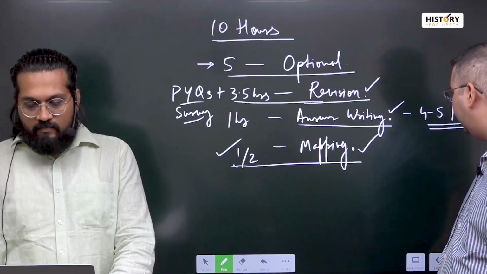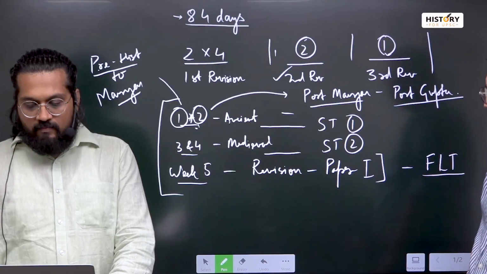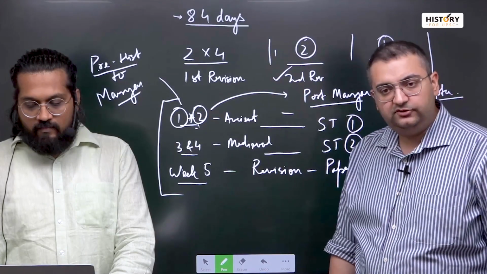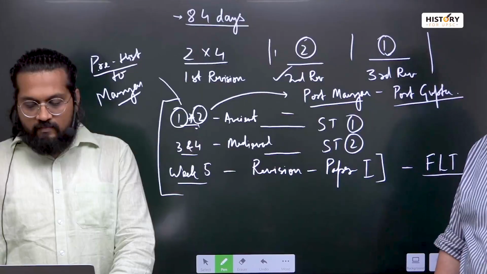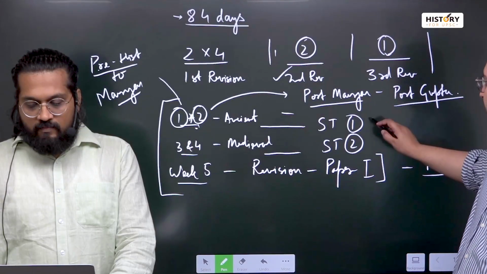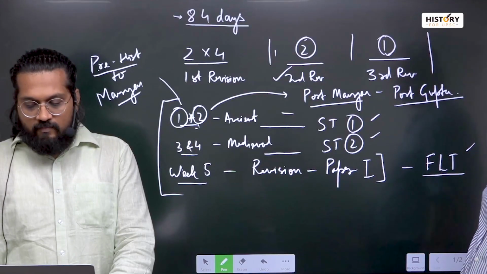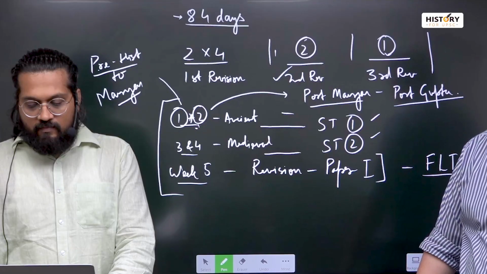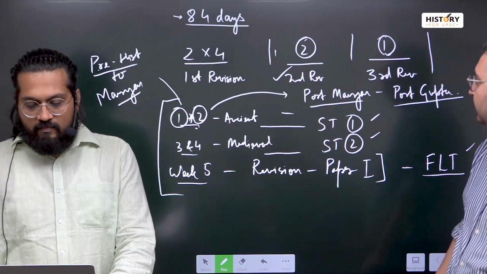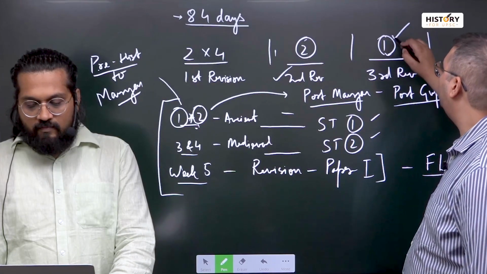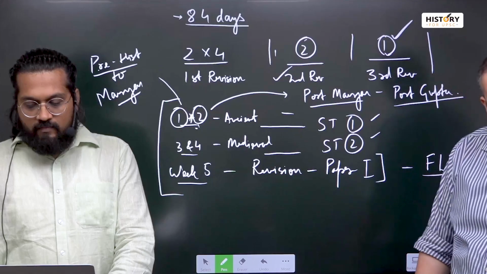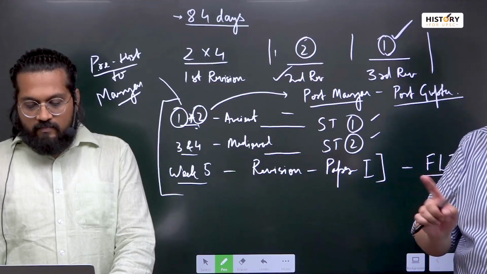So ideally, by the time that you have ended your 8 weeks of preparation, you'll have covered the entire syllabus and written 1, 2, 3 and 3 more tests. So that is a total of 6 tests. The last week is going to be for comprehensive revision of both paper 1 as well as paper 2.